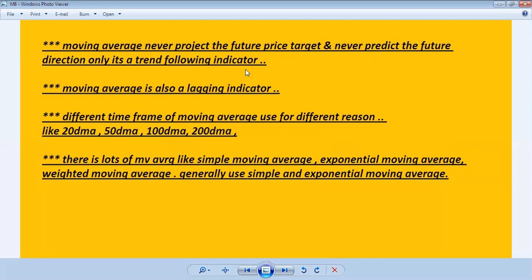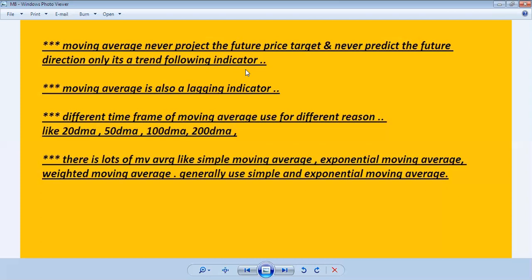It is very difficult to predict, but through some practice, and some use of the moving average calculation and the moving average slope, we can identify the trend, and it is a trend following indicator.